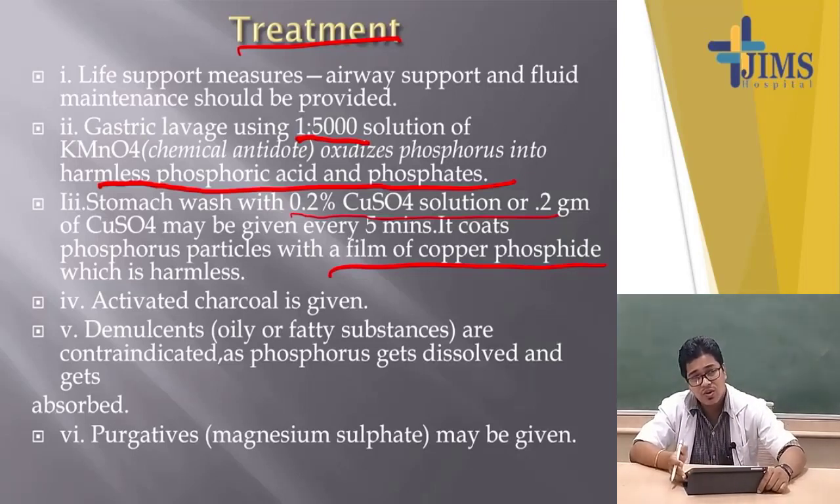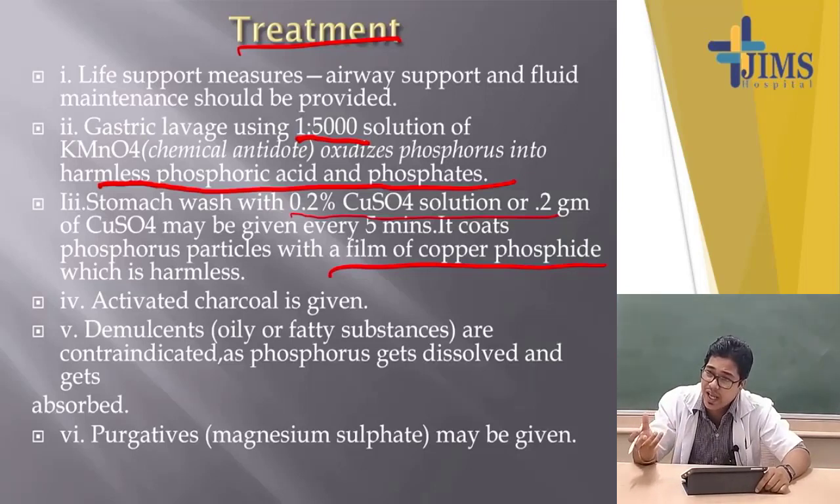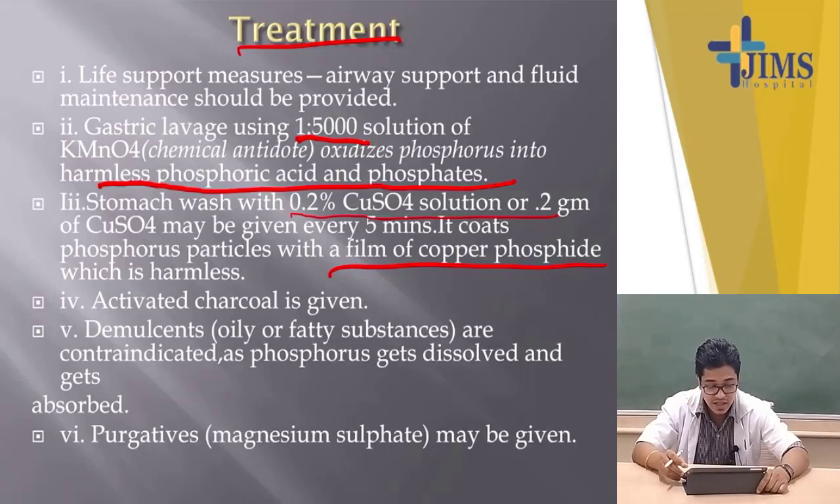Then the activated charcoal, you know that it has adsorbing power, not absorbing, adsorption, AD not AB, of the phosphorus particles, so that they do not come in contact with the gastric mucosa. Now, demulcent drinks like oily and fatty substances are contraindicated, as the phosphorus gets dissolved in these things. If you add demulcent drinks, it will dissolve rapidly in the oily substances. So, do not give them.